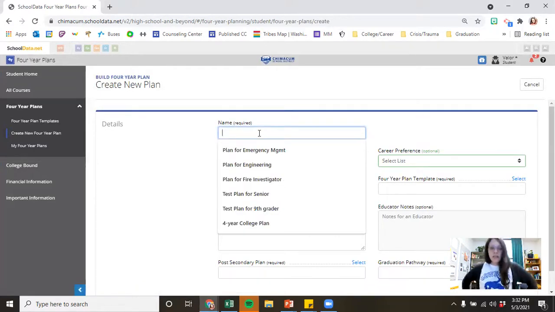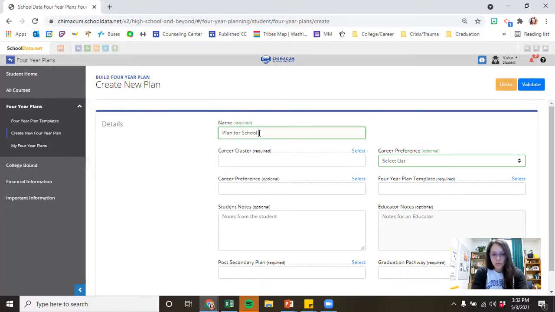All right, so we're gonna name our plan first, okay? And since I've been doing all this research with my career planner tool, and I've been exploring programs and schools, and I'm thinking about my interests and kind of my dream future, I'm gonna create a plan specific for what is kind of in my head right now. So I'm gonna name this plan for school degree. Because right now I'm thinking I'm going to go to college and I'm going to get a degree so I can be a school counselor.